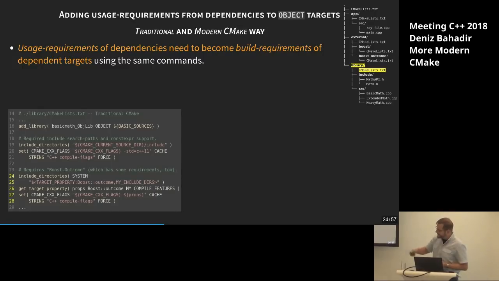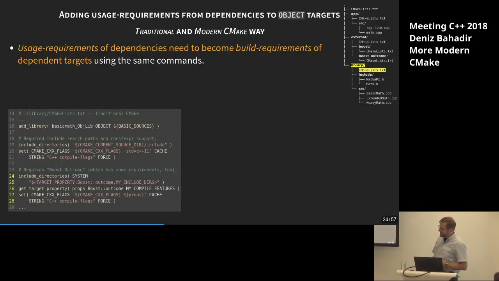We are extracting it in line 26 with get_target_property, storing it in the variable props, and then in lines 27 and 28, we're adding it to our CMAKE_CXX_FLAGS cache variable, so that we don't forget, oh yeah, remember now it requires C++14, so now we have to use C++14, not 11 again. If the order is wrong, then it might not compile, that's inconvenient.